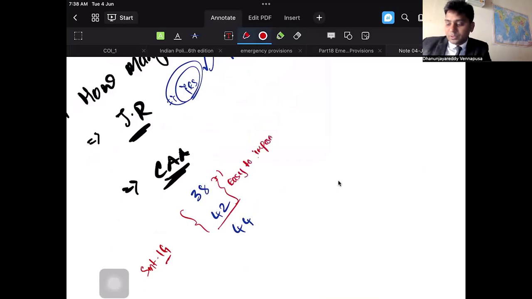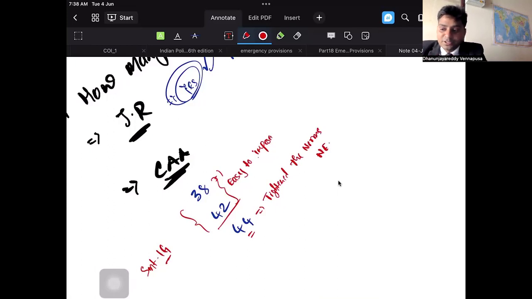But whatever the 44th did, they tightened the norms to impose national emergency. So in the options, whenever you find whether that is a liberal thing to impose national emergency or whether they have tightened it, tightening policies will be under Amendment 44, whereas very easy provisions will be under Amendments 38 and 42.